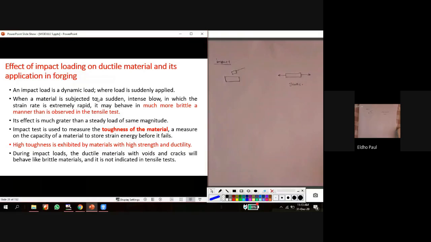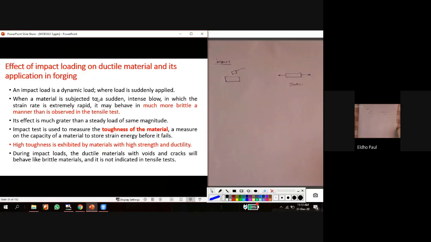So with this type of suddenly applied load, what is the nature of the material when this type of impact load acts on it? That we are studying in this area. When a material is subjected to this type of impact load by an intense blow, for example in hammering, we are applying an intense blow on the material, in which the strain rate is extremely rapid.